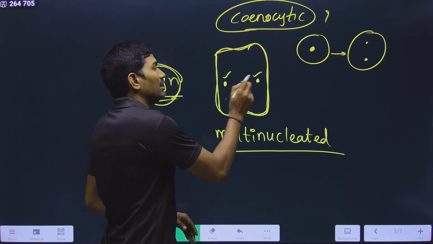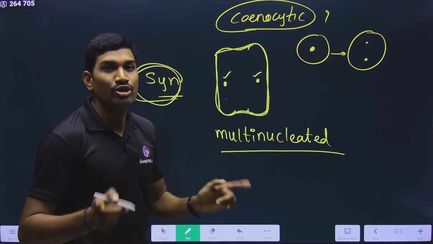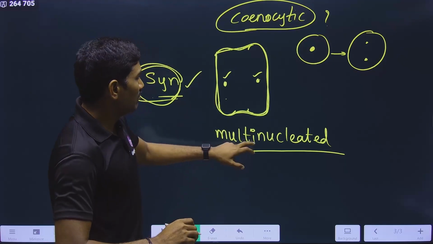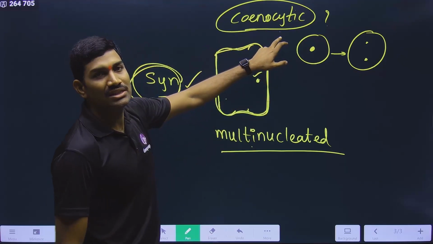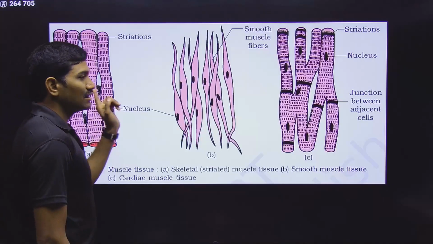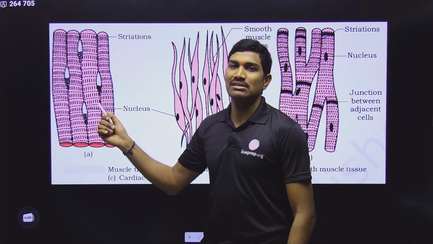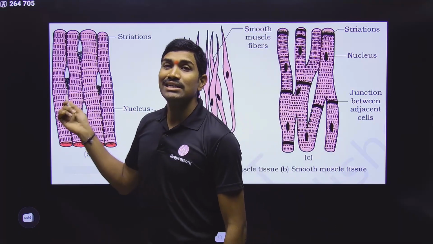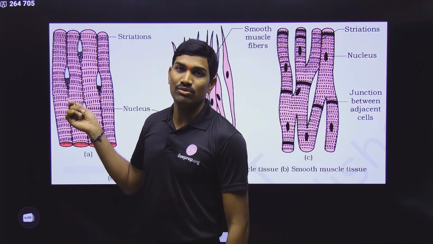But if the multinucleated condition is formed due to fusion of the cells, it is called a syncytium. In this way, multinucleated is of two types, syncytium and coenocytic. And here we are saying the skeletal muscle cells are examples of syncytium. That's why these are multinucleated cells.